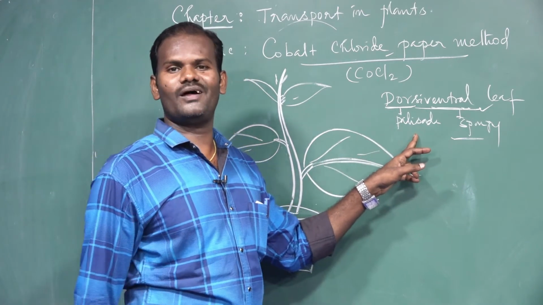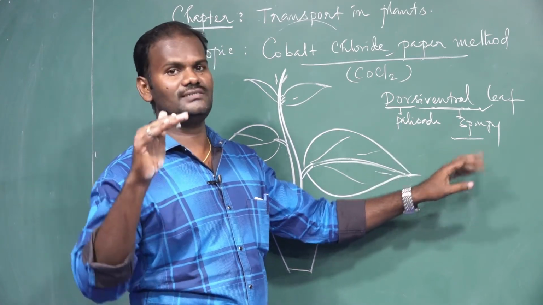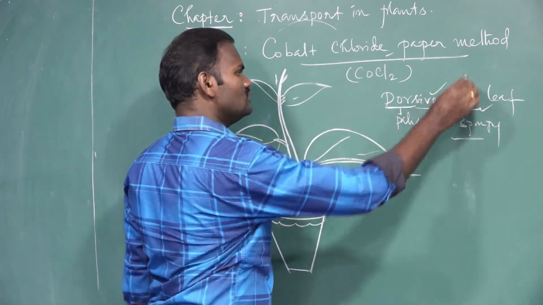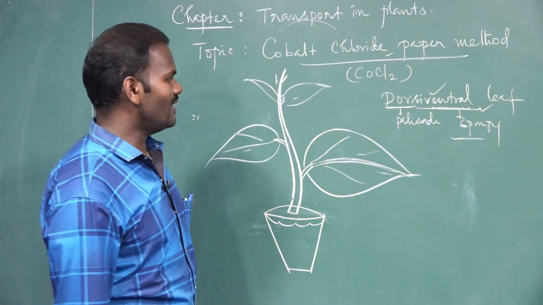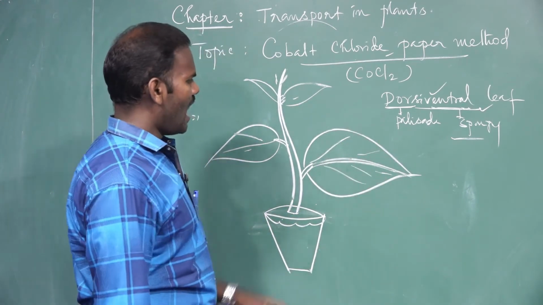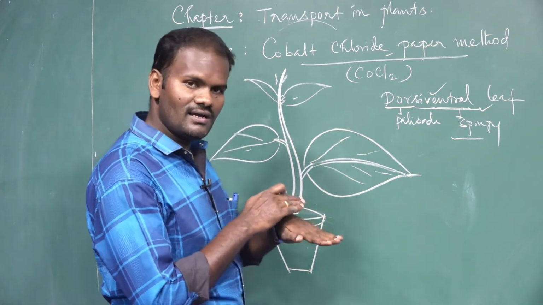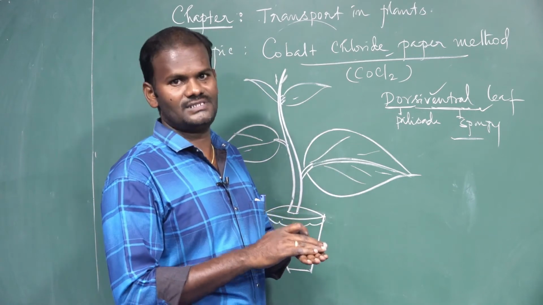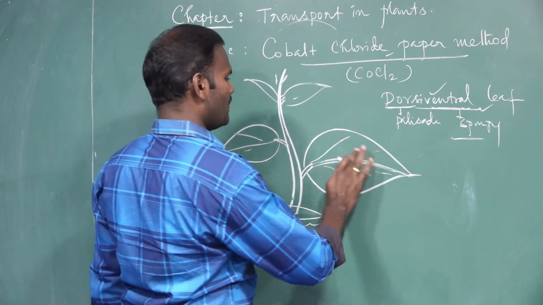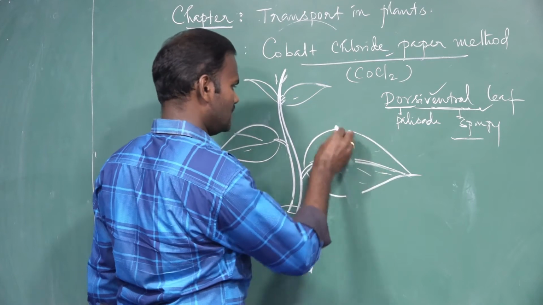But whereas in monocot plants there is only either palisade or spongy, but never both. Such leaves are called isobilateral leaves. It is a characteristic of monocots. You have to select a dorsal ventral leaf. This is the dorsal ventral leaf selected, and both the upper and the lower surfaces of the leaf are cleaned with dry cotton. That is the first procedure: dry cotton, and then place a blue colored strip, a cobalt chloride strip.